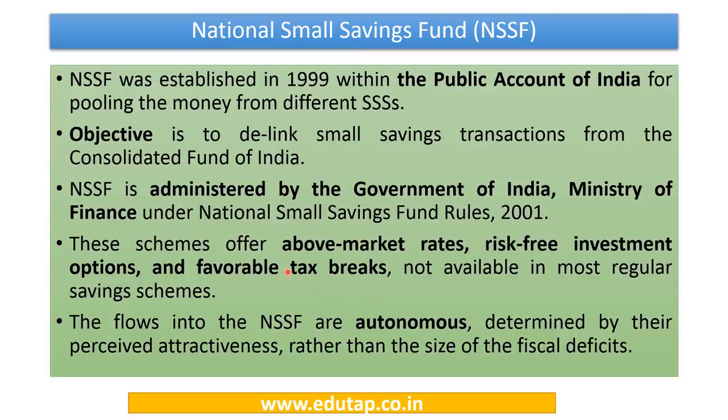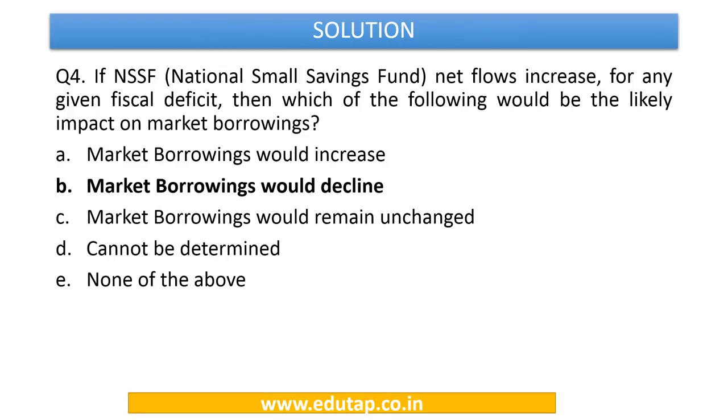So they are very attractive for the investors, and the flows in the NSSF are autonomous, and they are not determined by the size of fiscal deficit, but by their perceived attractiveness due to all the features which are attached to these National Small Saving Funds. So now we can easily answer this question, that if the NSSF flows increase, the market borrowings would decline. So the answer to this is going to be option number B.